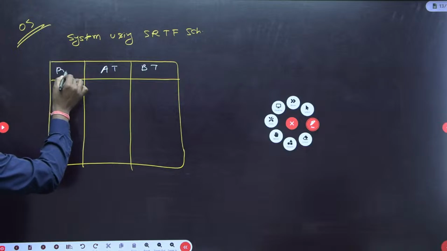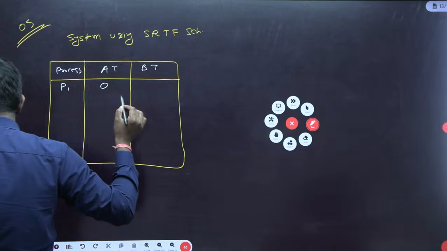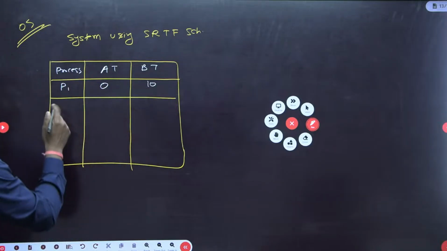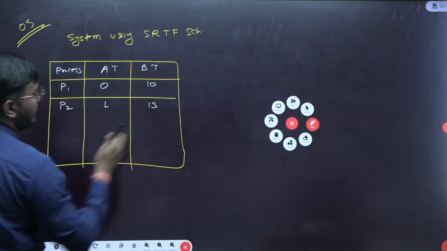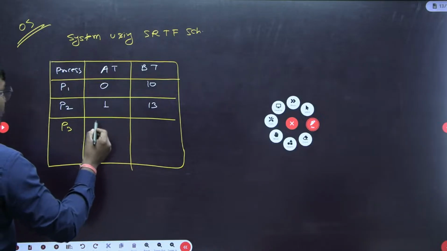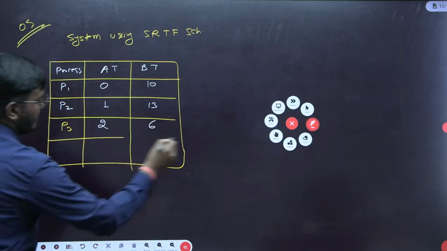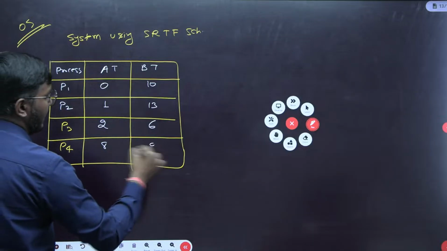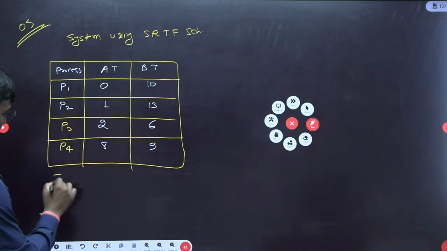These are the processes. P1: arrival time is 0 and burst time is 10. Similarly, process P2: arrival time is 1 and burst time is 13. Process P3: arrival time is 2 and burst time is 6. Here is P4: arrival time is 8 and burst time is 9. The question is to find the average TAT.